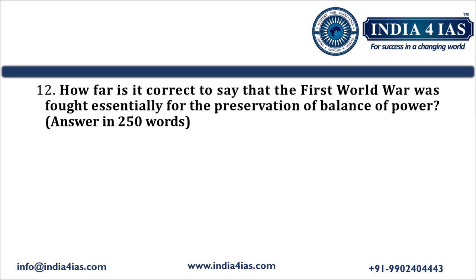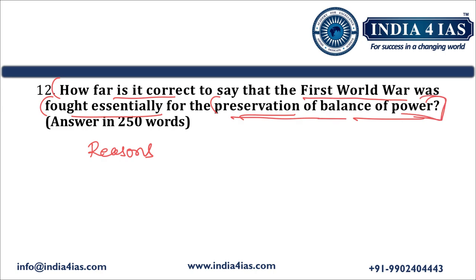Now we will discuss question number 12 and its answer approach. Question number 12 is on world geography. How far is it correct to say that the First World War was fought essentially for the preservation of balance of power? So the question is asking us to analyze the reasons for the First World War, whether it was to preserve the balance of power that existed in the world order.